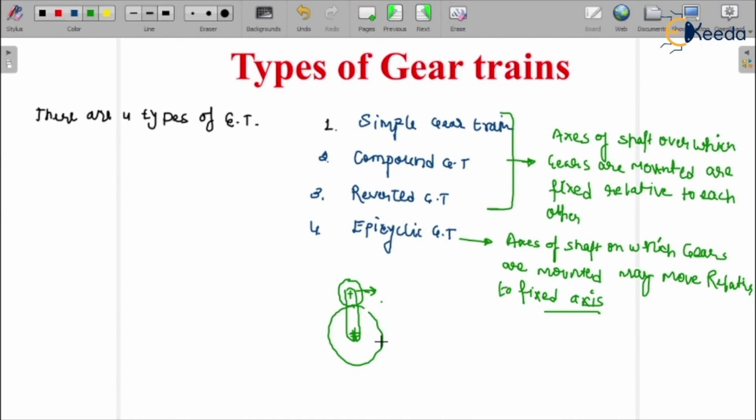So we will discuss them one by one. First, we will discuss the simple train, then compound, then reverted, and the epicyclic with diagrams. So you need to understand how it works. We will do some numericals based on the compound gear train and the reverted gear train, because a number of questions are going to be asked from gear trains. So we will do every type of problem based on gear trains.